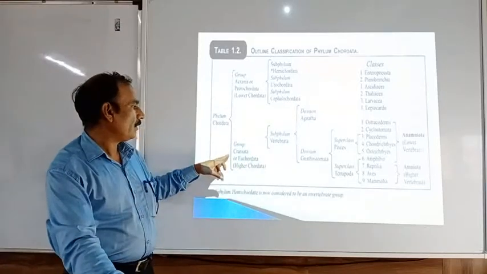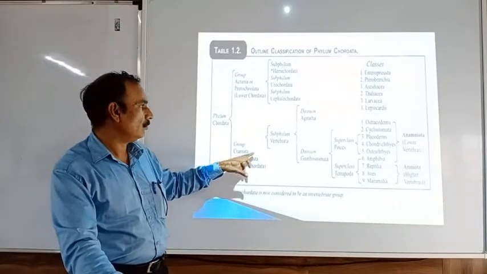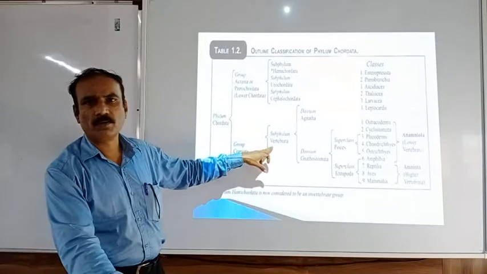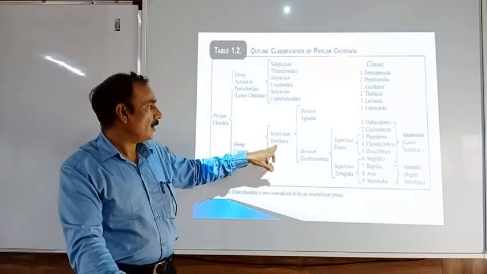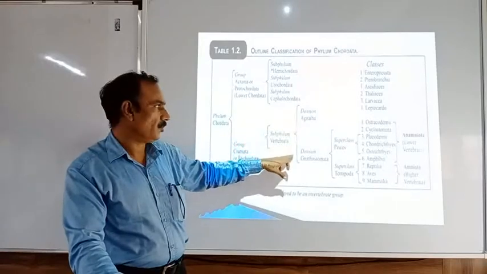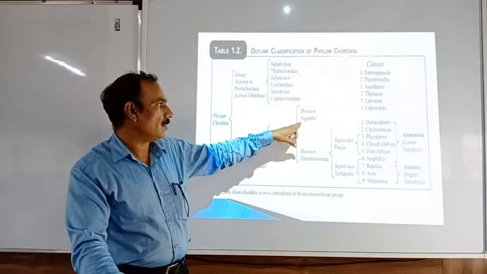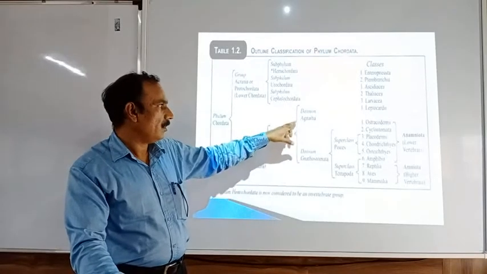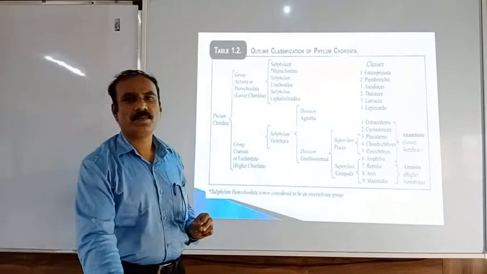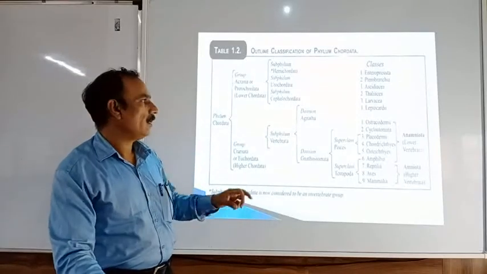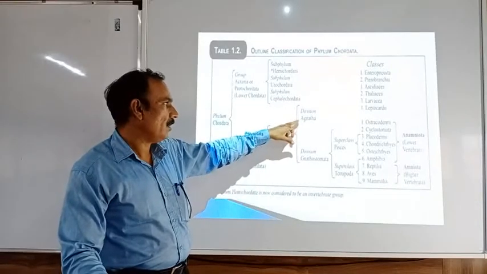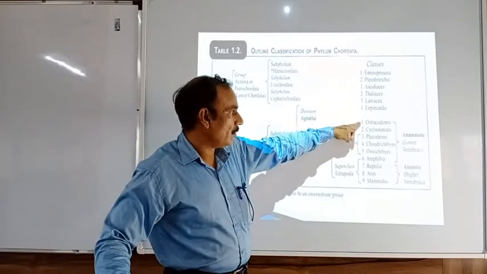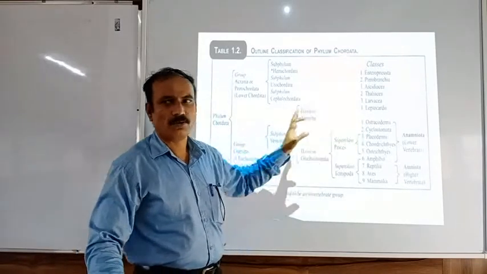Now this group Craniata is divided into one subphylum, that is called the Vertebrata. So Vertebrata means vertebral column is present. This subphylum Vertebrata is divided into two divisions. The first division is called the Agnatha, and the second division is called the Gnathostomata. Agnatha means jawless animals, so upper jaw or lower jaw are not present in the Agnatha. And this division Agnatha is divided into two classes. One is the Ostracodermi, and second one is called the Cyclostomata.